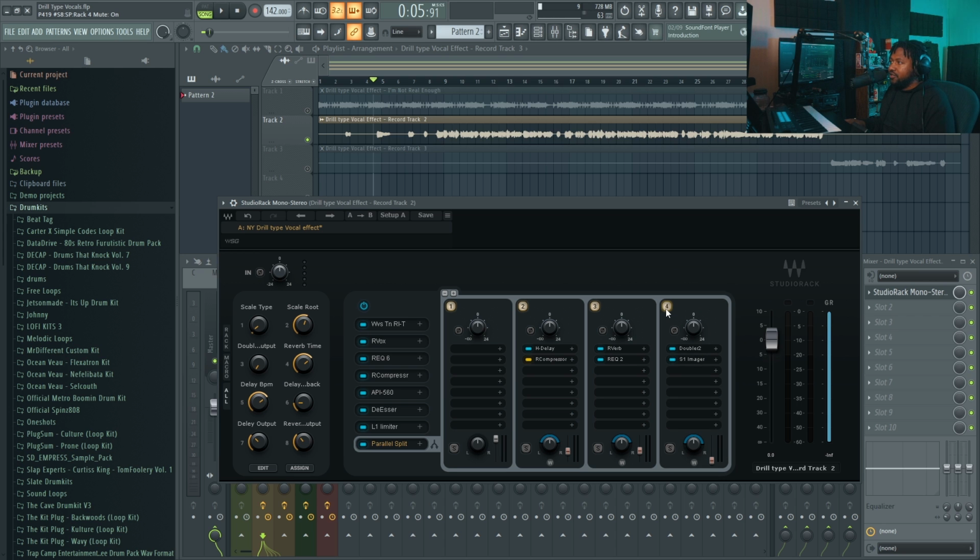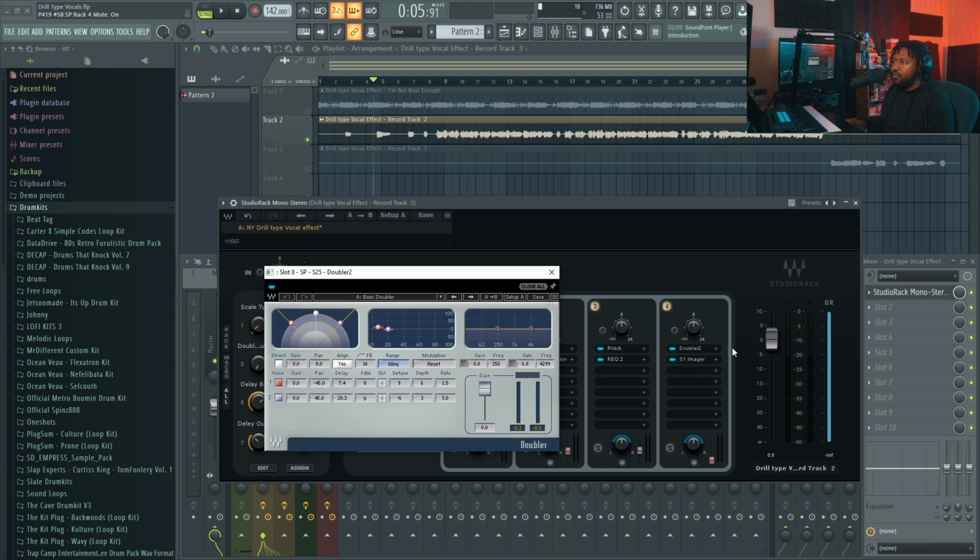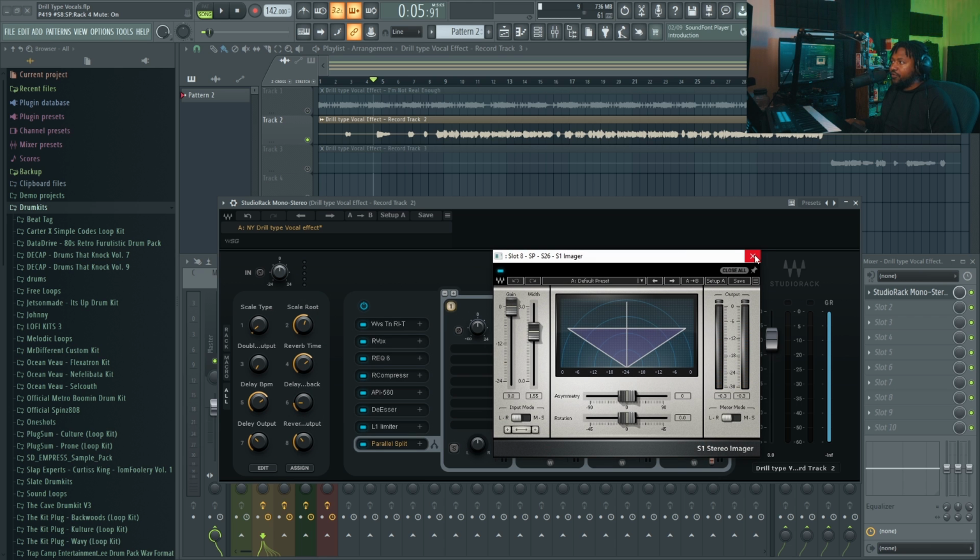And last but not least is the doubler. Now the doubler is, I think, for special effects type things. This is just a Doubler 2. And I also have a stereo width plugin as well.